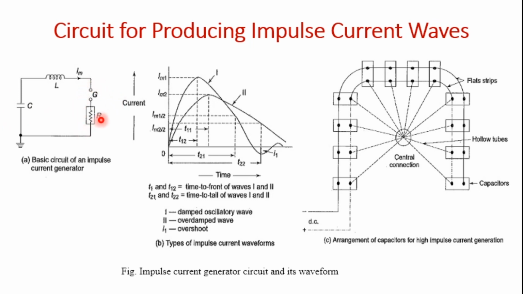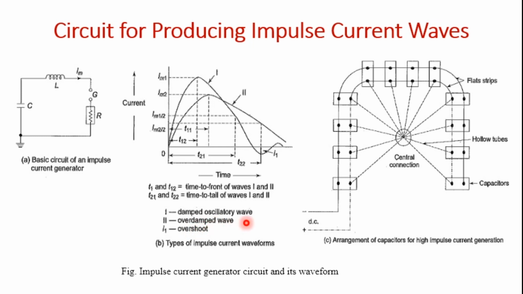And R represents the dynamic resistance of the test object and the resistance of the circuit. And L is an air cooled high current inductor, usually a spiral tube of a few turns. So these are the different types of waveforms we can get from this circuit. This is the first one, this is the second one, and also the third one. They are the damped oscillatory, overdamped, and the overshoot, if there is an overshoot.